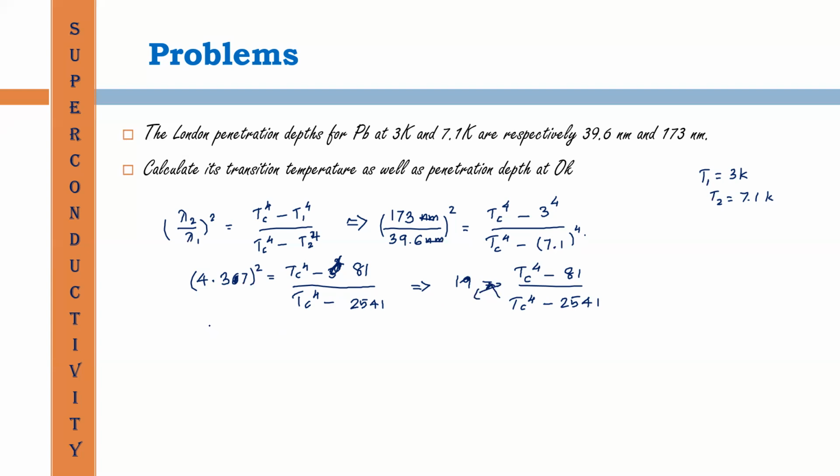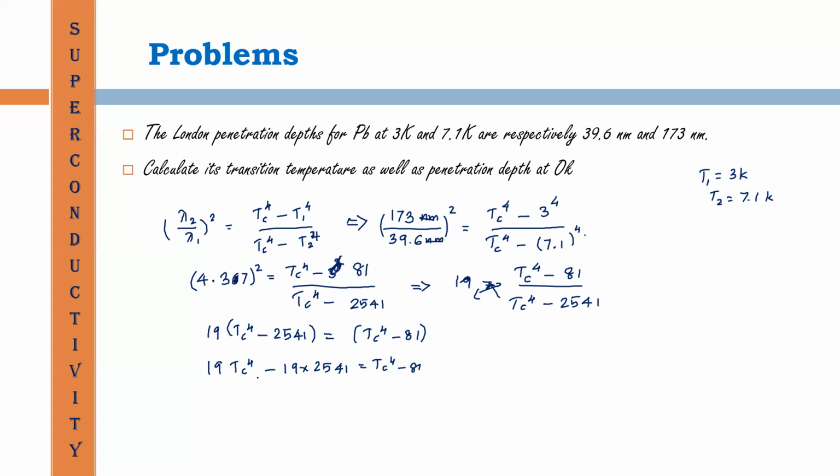Then 19 into Tc raised to 4 minus 2541 must be equal to Tc raised to 4 minus 81, or 19 into Tc raised to 4 minus 19 into 2541 must be equal to Tc raised to 4 minus 81.